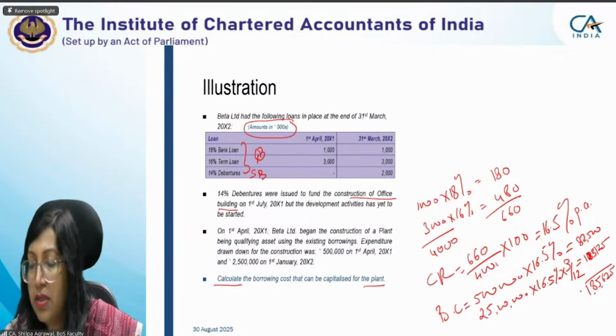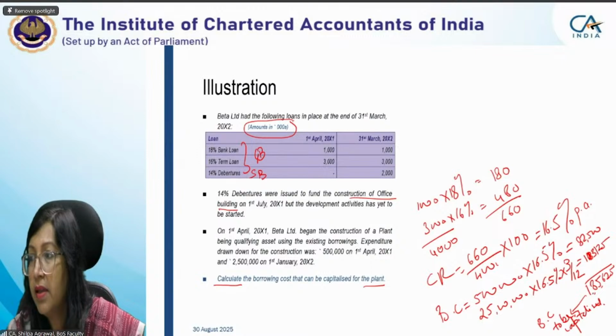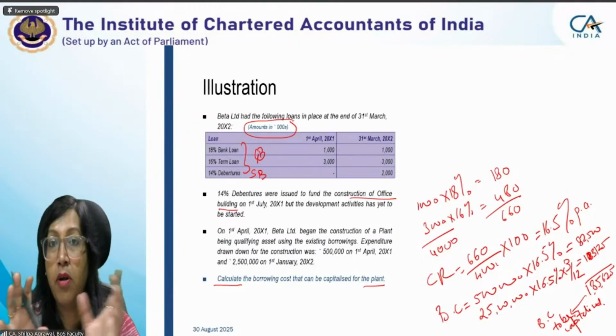So this is the borrowing cost which is to be capitalized. Got it? Hope everyone is clear here. In the previous question, we simply calculated which borrowings will be considered.